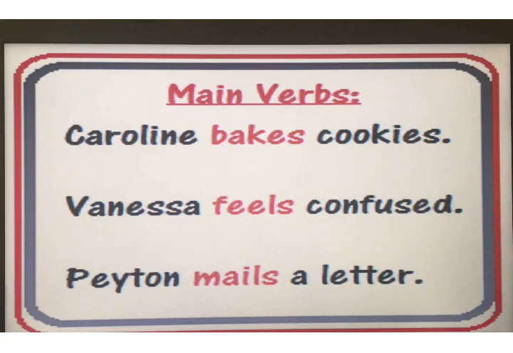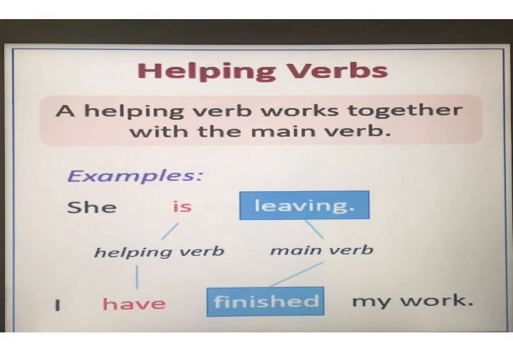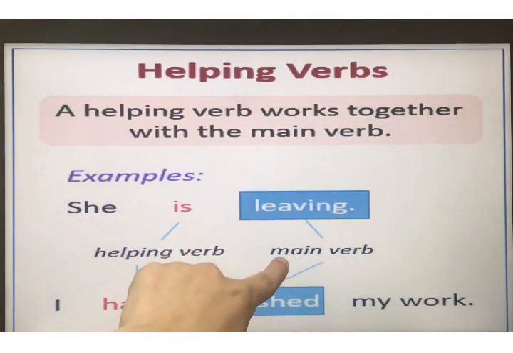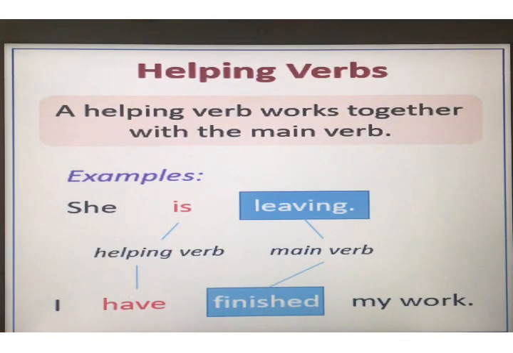Okay. Now let's come to the helping verb. A helping verb needs the support of a main verb. A helping verb cannot stand on its own. For example, she is. Is is a helping verb, we all know, but the sentence is not complete. We need one more verb to complete the sentence. She is leaving. The main action being performed is leaving. So leaving is the main verb and is is the helping or auxiliary verb. And it is a primary auxiliary, as we all know.